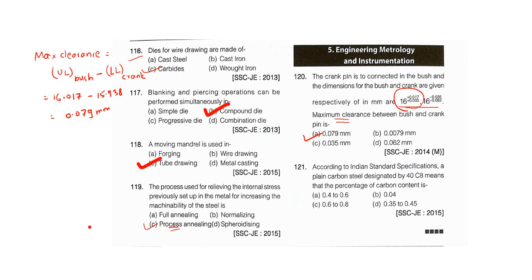Next, according to Indian standard specification, a plain carbon steel which is designated as 40C8. 40C8 means that the percentage of carbon in it will be 40 divided by 100. So the correct answer will be 0.35 to 0.45 percentage.